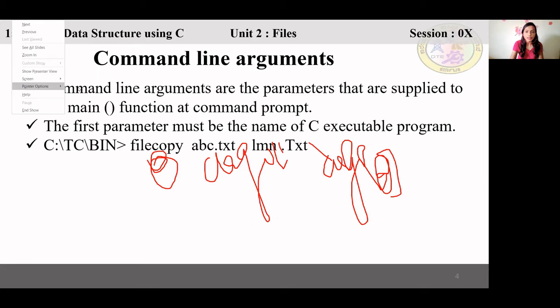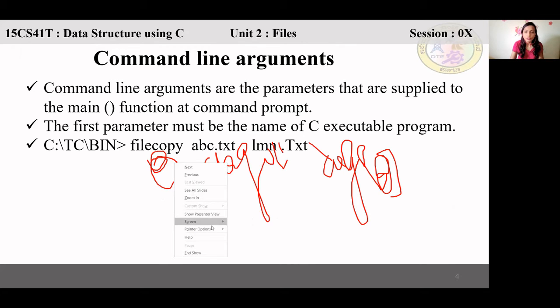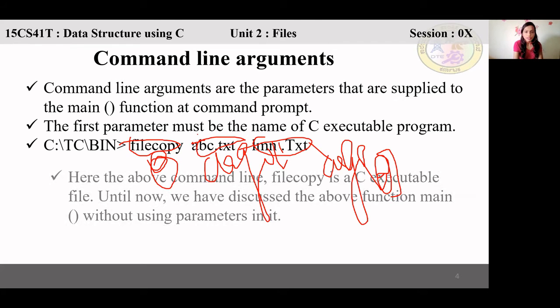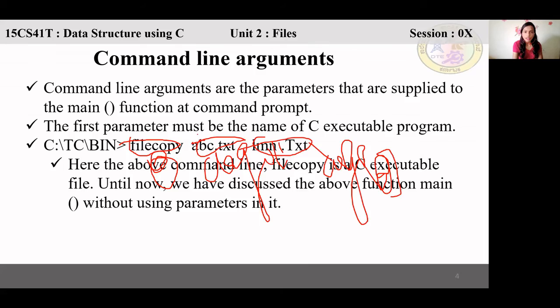So how many are there? That will be the argument counter. Argc will be the number 1, 2, 3. Argv will have all these parameters: file copy, abc.txt and lmn.txt. Any doubts? Are you getting the idea?